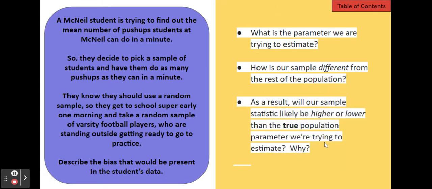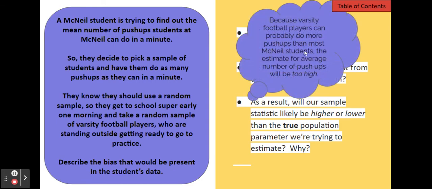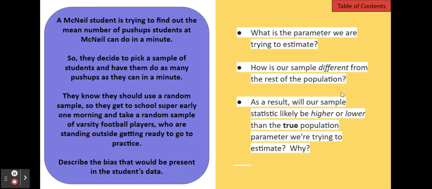So as a result, will our sample statistic be higher or lower than the true population parameter we're trying to estimate? So in this example, because varsity football players can probably do more push-ups than most McNeil students, the estimate for the mean number of push-ups from this sample will probably be too high. It'll be higher than what it would be for all McNeil students because we got it from a sample of all football players.